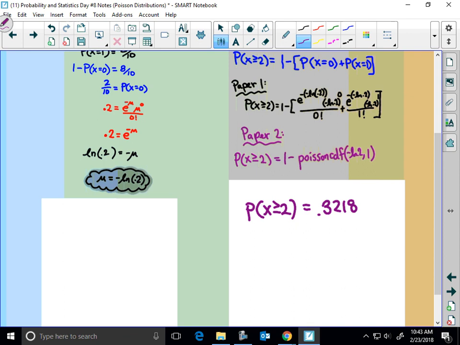So that means in a large batch of components, I don't know how many a large batch is, but the probability that at least 2 of them are defective is said thing, 0.3218. So that's Poisson.